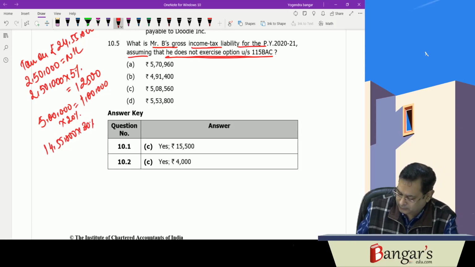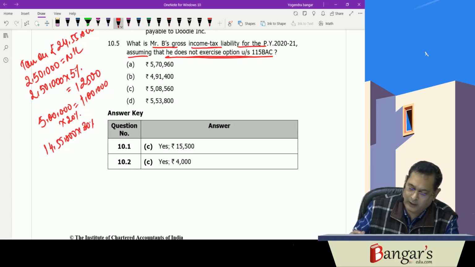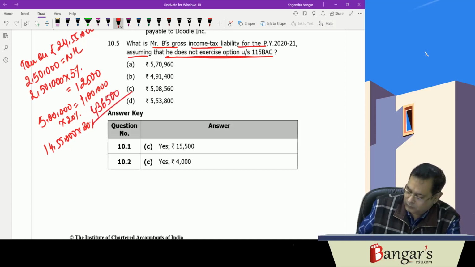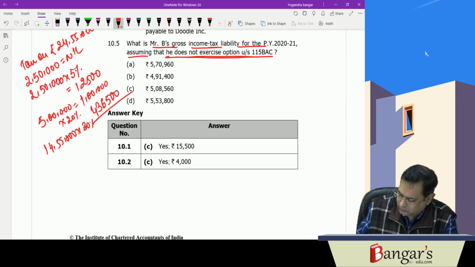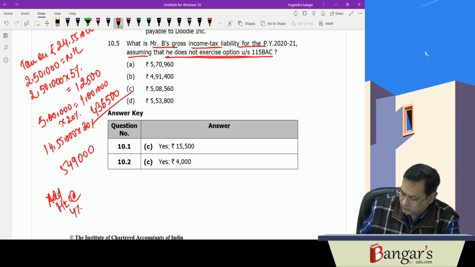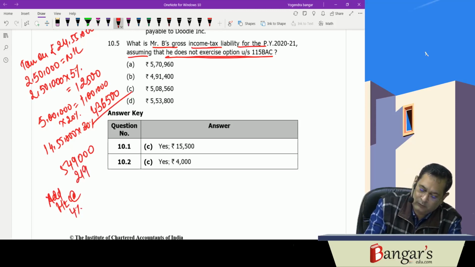14 lakh 55,000 at 30% is 4,36,500. So it is plus 5,49,000 into 4% HEC, add HEC. That is 21,960.